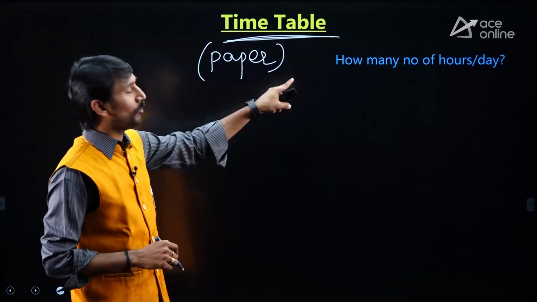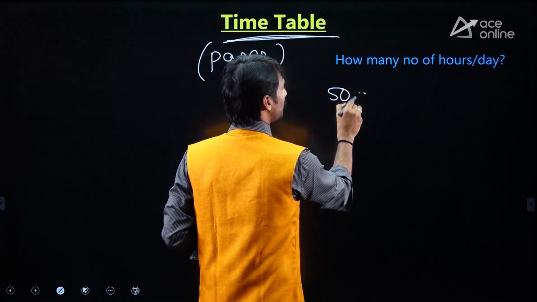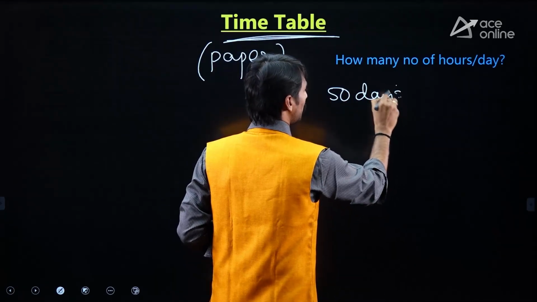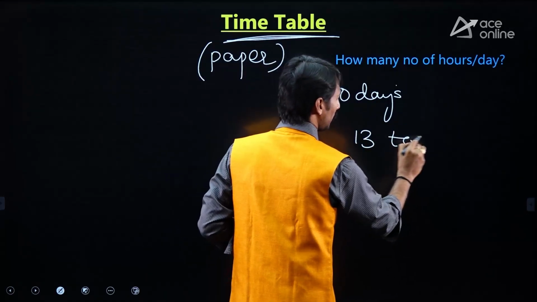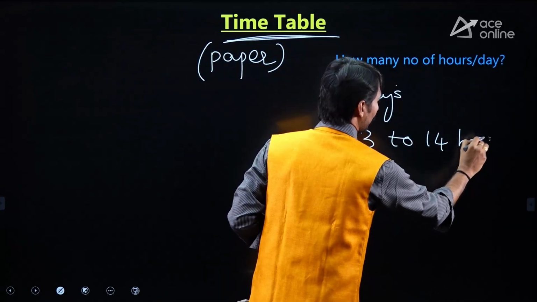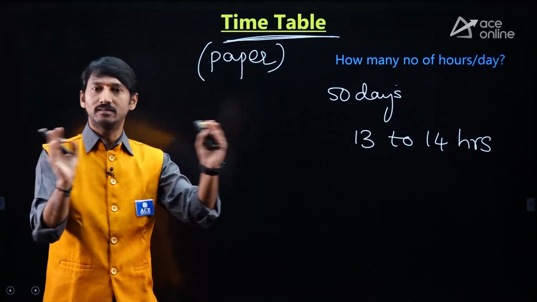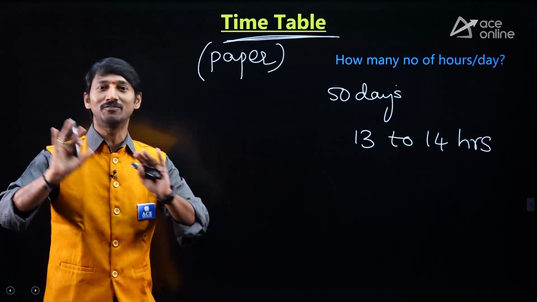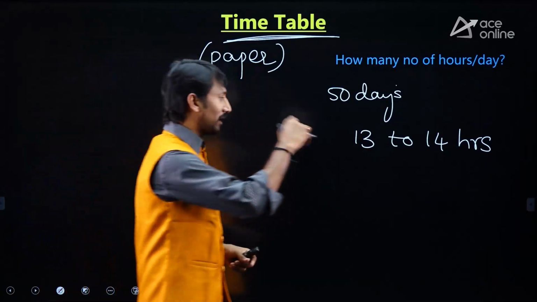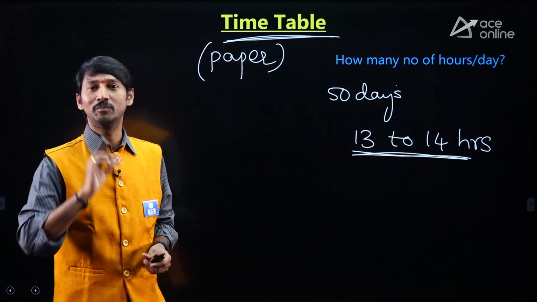That too, sir, how many hours per day? I am giving approximately for these 50 days, at least 13 to 14 hours of preparation, at least 13 to 14. You need to arrange your things like, other than GATE preparation, nothing is there, at least in the 50 days of time. So in that way, you need to make a 13 to 14 hours timetable for sure.